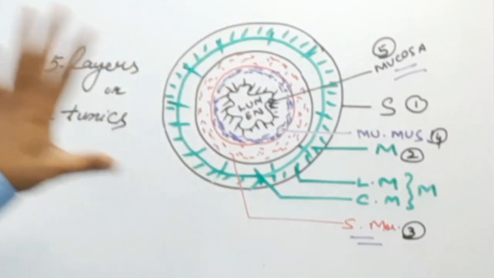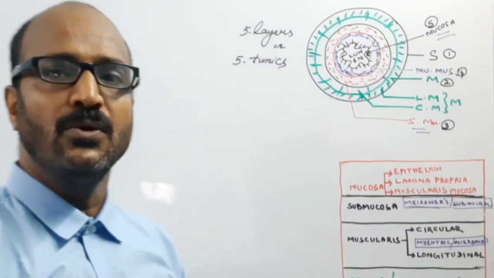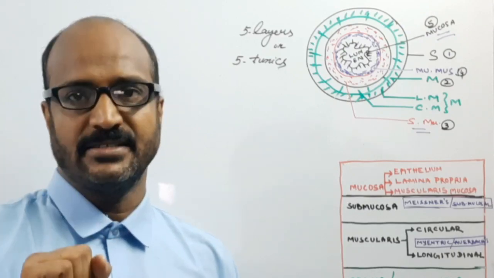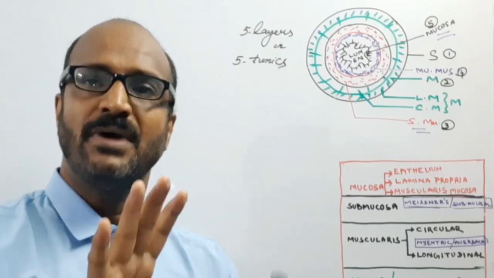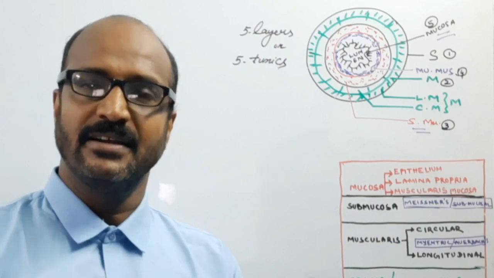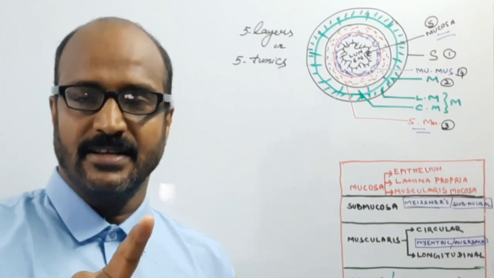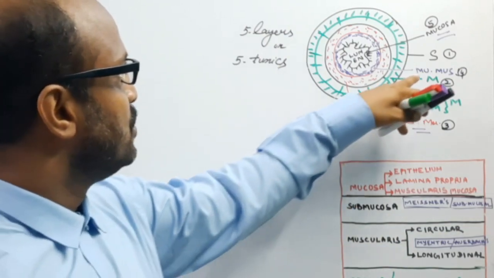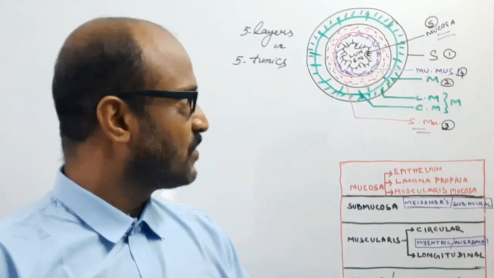Actually there are 4 layers, but in some parts of the alimentary canal there is an additional layer, the mucosa muscularis.